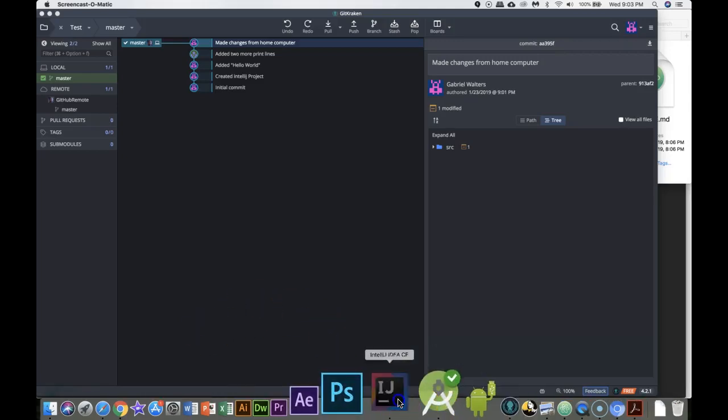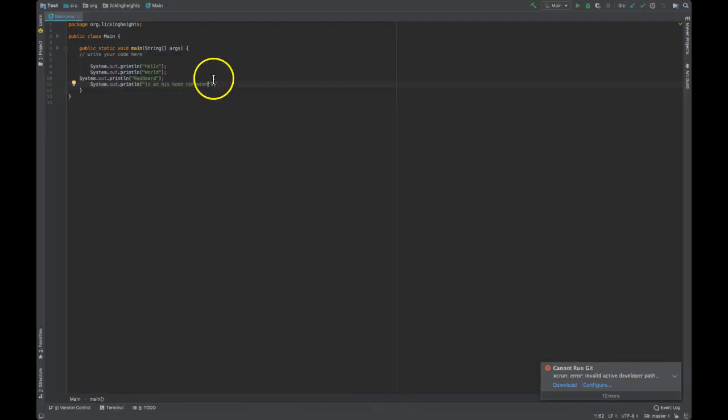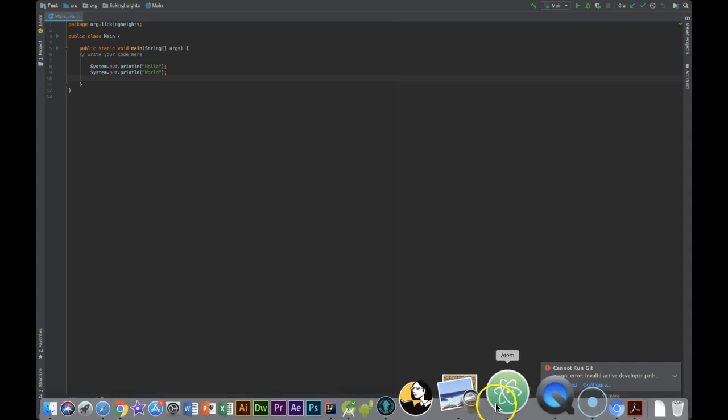Okay, so I mentioned making changes. So let's say I am making a change to my program. So this is my local. I just made a change. I deleted a couple lines.